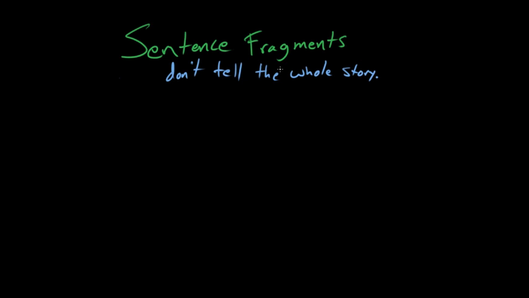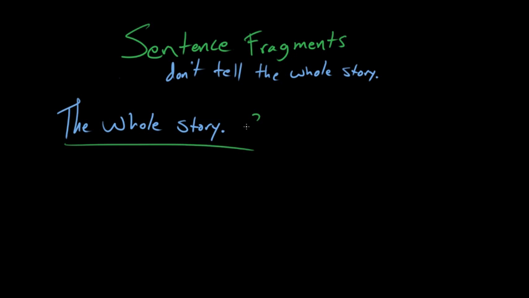The way I would put it is that a fragment is a piece of a sentence that cannot stand on its own, but nevertheless incorrectly ends with a period. So the whole story, for instance, would be a fragment. This is a fragment. It could be a sentence, but it's missing something. Beth, what is it missing? What is the whole story missing? Well, we've got a subject, but we don't have what we would call a predicate. In other words, we're giving a subject, but we're not telling what happens to that subject.